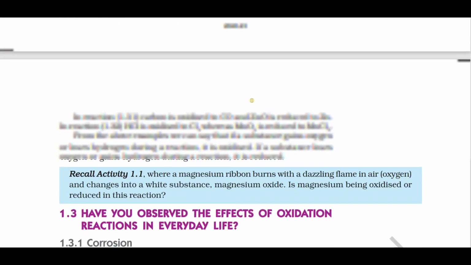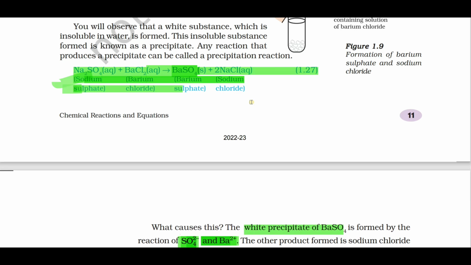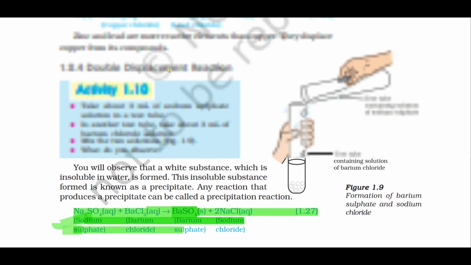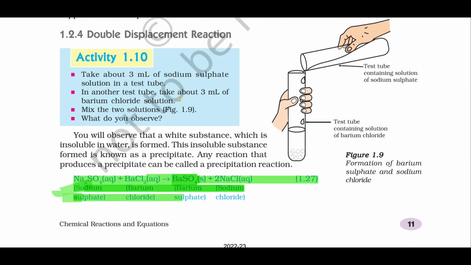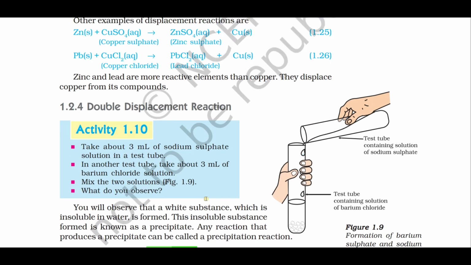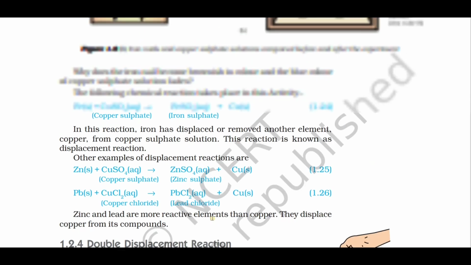So dear students, from this unit you can expect around 5 to 6 marks based on chemical reaction balancing. Definite questions will be there based on the double displacement reaction and the decomposition reaction. Those reactions are very important. The difference between exothermic and endothermic, and why a combination reaction is an exothermic reaction.